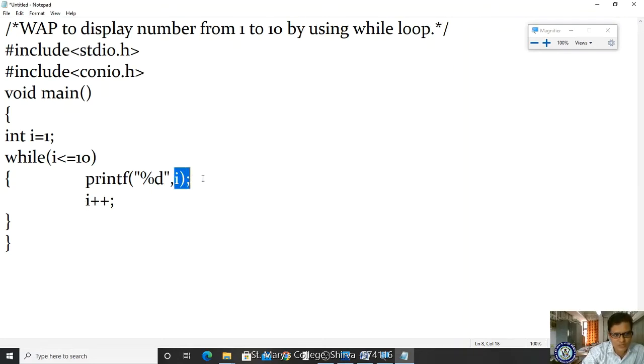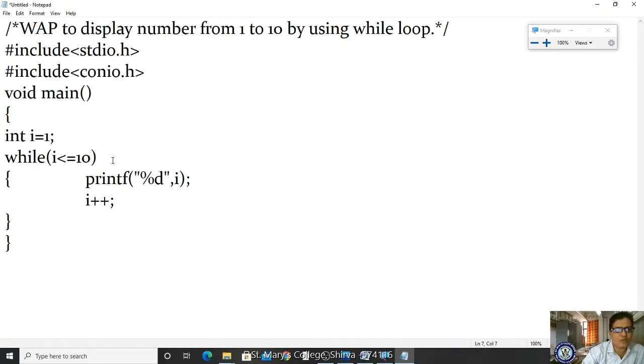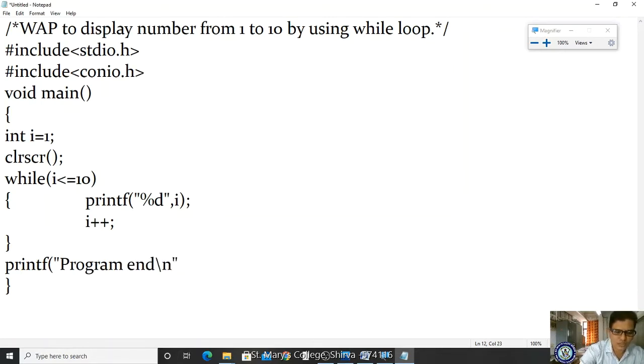After displaying the 10, 10 plus plus, now what is the new value? 11. Now control comes here: 11 less than or equal to 10, is the condition true or false? Got it? So it will skip. Is there any statement? No statement, right? But for our convenience, I am writing one printf statement: program end, just for our understanding, not for any other purpose.